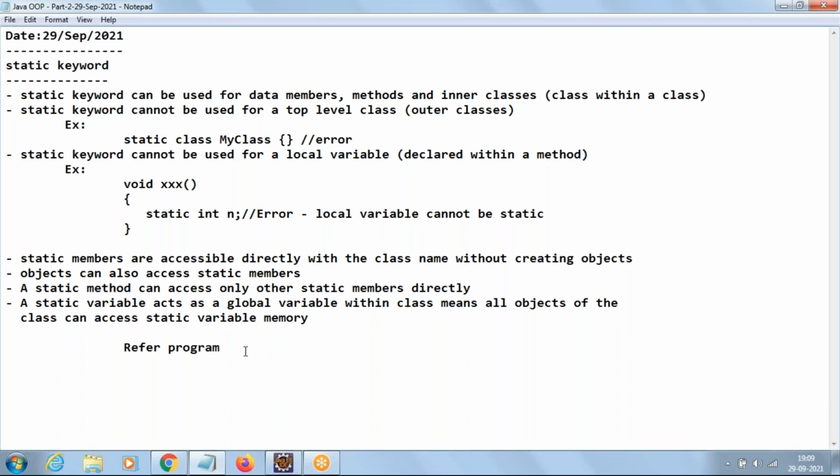Now, let us understand with the program. I'll take one more scenario to understand more about static.